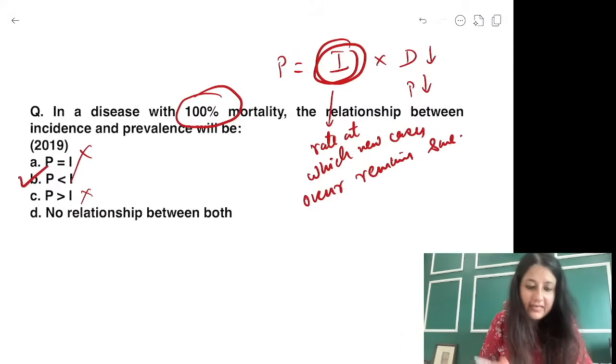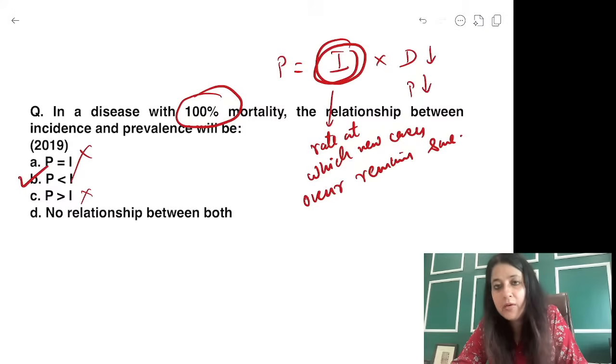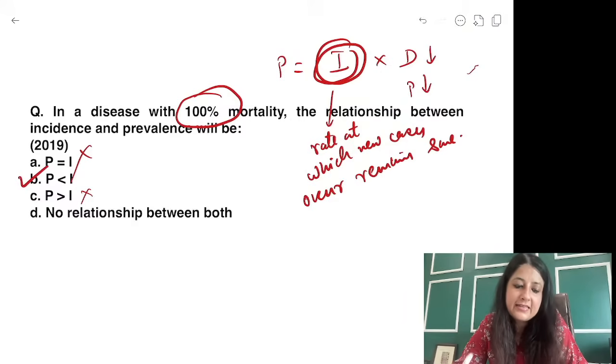So what is the correct answer? P is less than I. Understood, everybody? P is equal to I into D. Now over here, 100% fatal, people will die. D will decrease, so P will automatically decrease. But the rate at which new cases occur remains the same. So what is the correct thing over here? P is less than I.